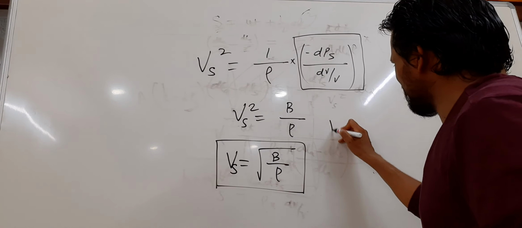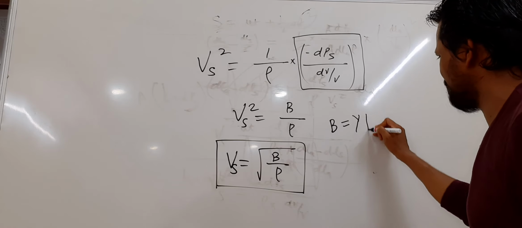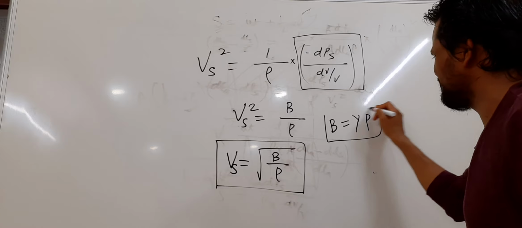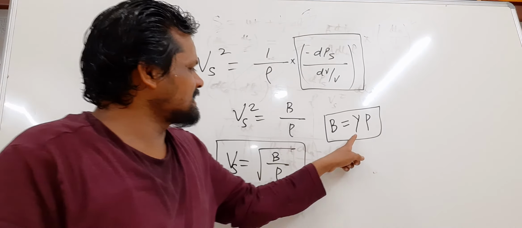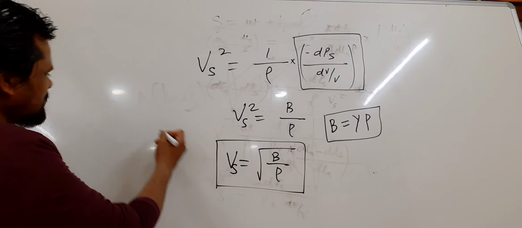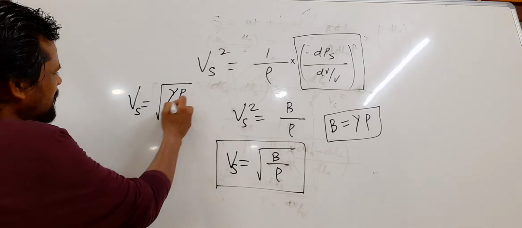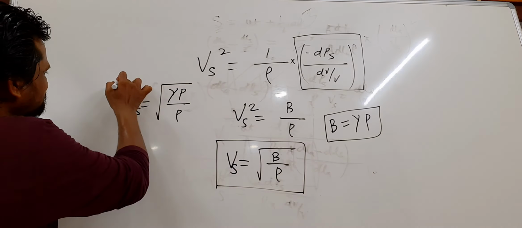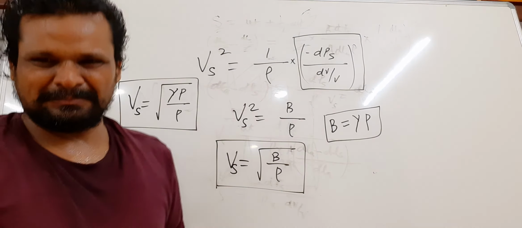It is nothing but gamma into P, where P is pressure and gamma is the adiabatic constant. So the velocity of sound is root of gamma P by rho. Okay? Namaste.